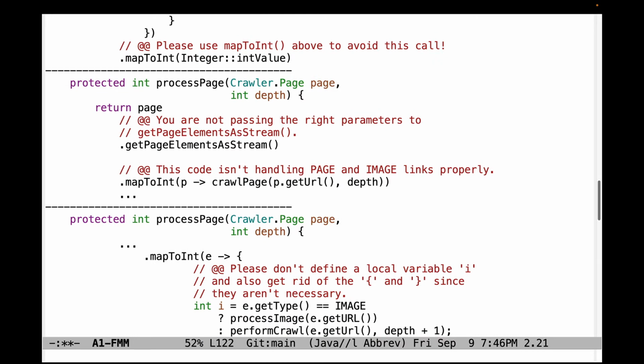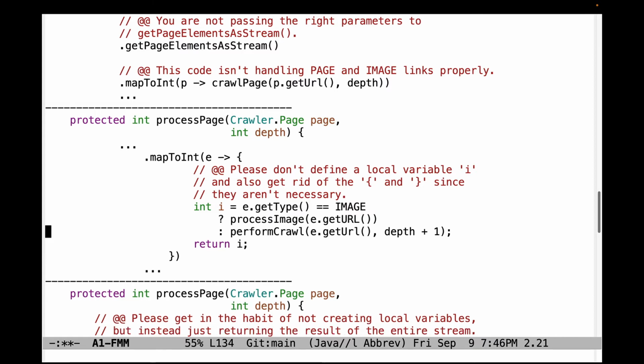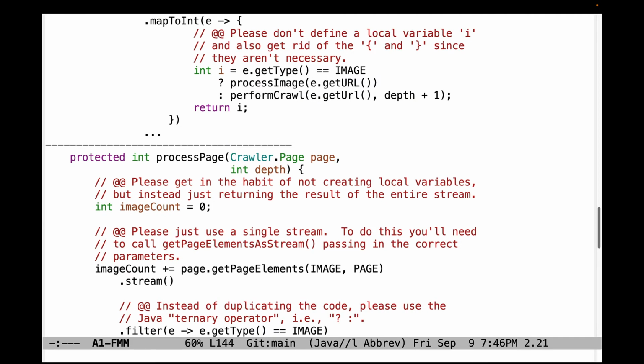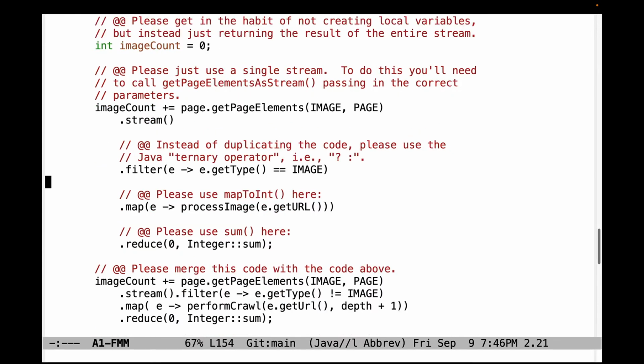I recommend using the ternary operator here again. More problems here. We don't need a local variable i, which is then returned. Just make an expression. And if you do that, then you can get rid of these crazy, unnecessary open and close curly braces that you see kind of cluttering up the code here. Once again, please get in the habit of not making local variables, but just returning the result of the entire stream. Also, please call getPageElementsAsStream and pass in the right parameters. Instead of duplicating this code, please use the Java ternary operator here. This will be much cleaner.